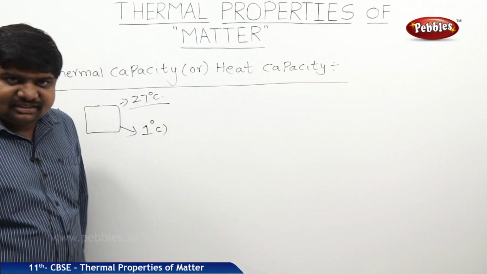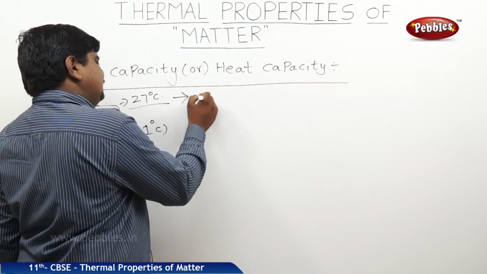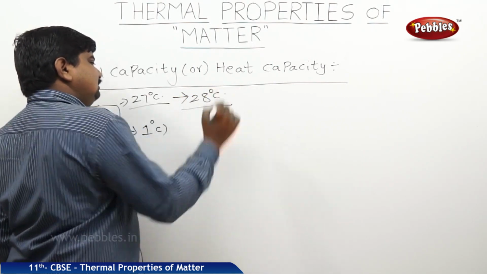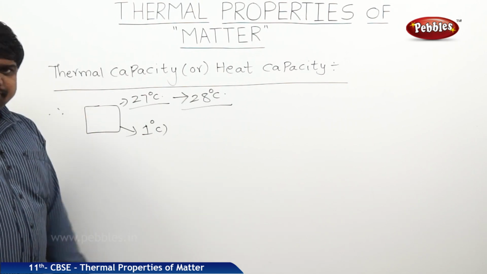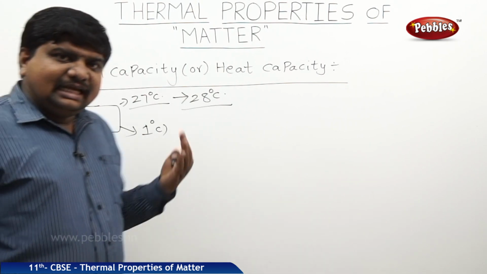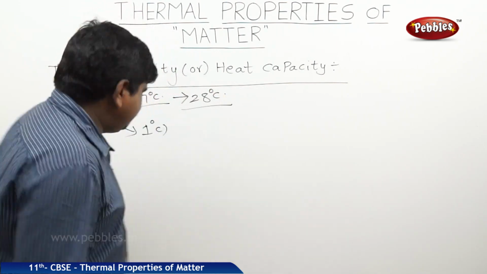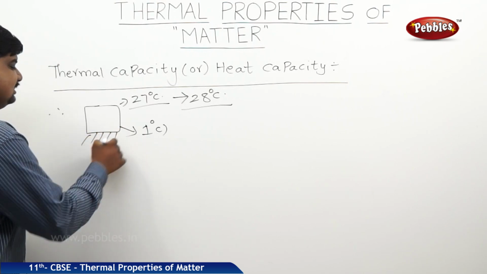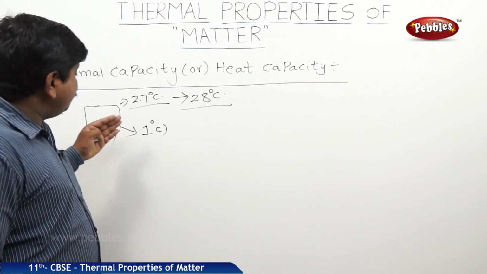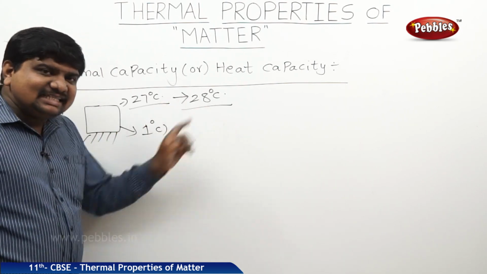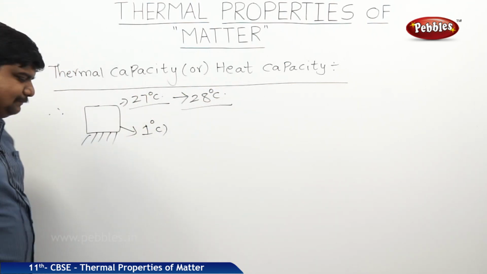Initially, it is at 27 degrees. With the rise, its temperature should become 28 degrees Celsius. For that purpose, I should heat the body, which means I am applying some heat energy. The amount of heat energy that I require to raise the body's temperature by 1 degree Celsius is called its heat capacity or thermal capacity.